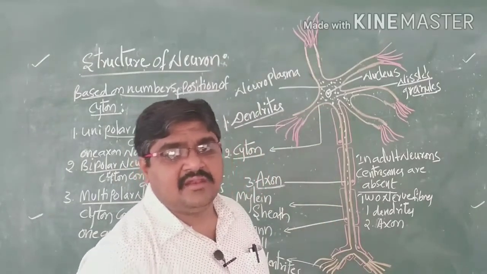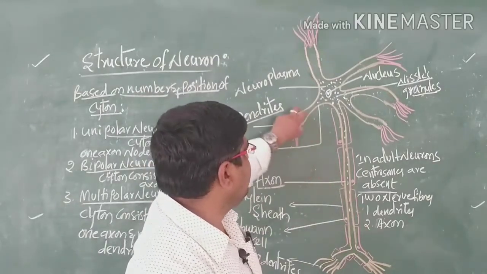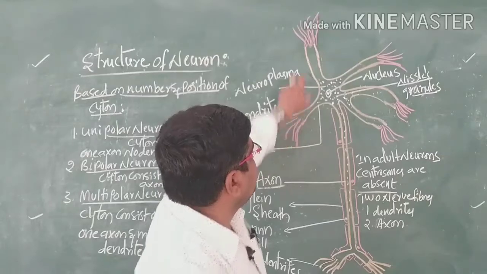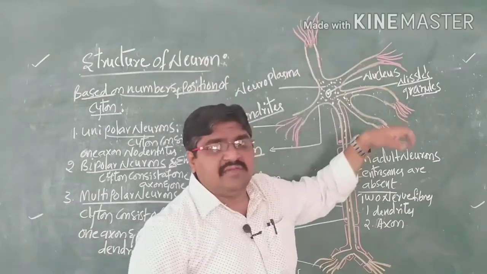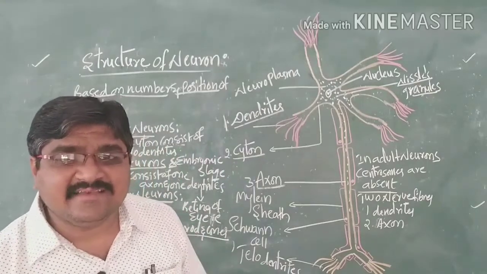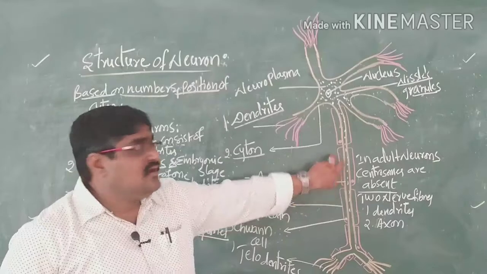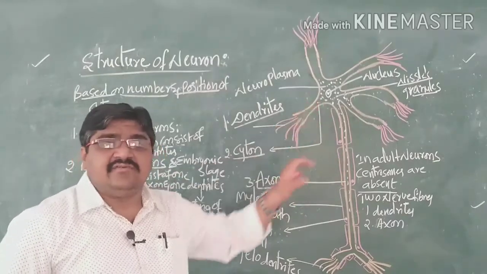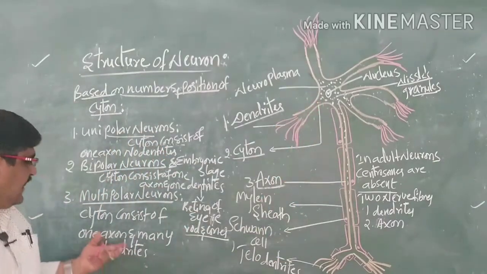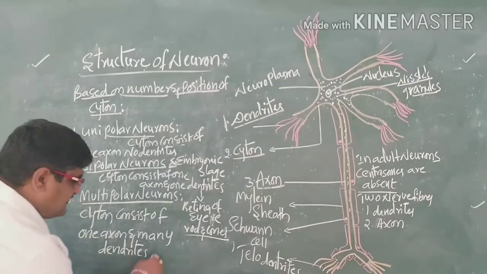In the nervous system we have multipolar neurons, where we have many dendrites, 1, 2, 3, 4, 5. That means more than one dendrite is present. If a neuron consists of only one axon and many dendrites, then we call it a multipolar neuron. These multipolar neurons are present in the nervous system.